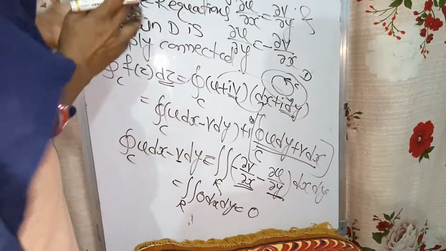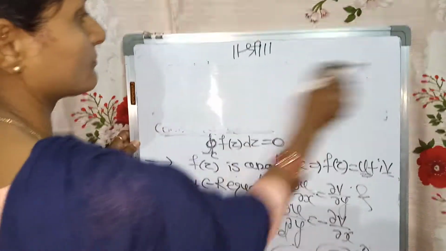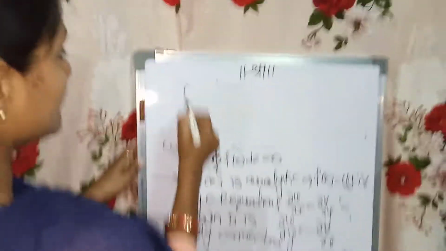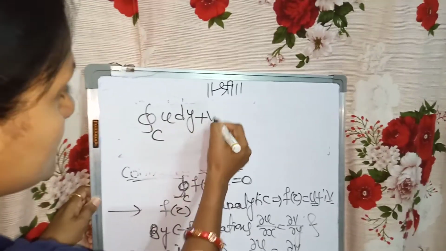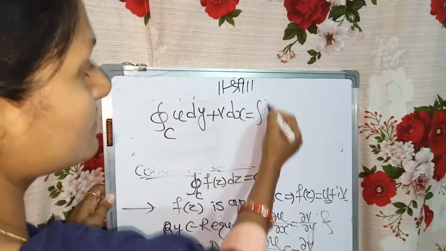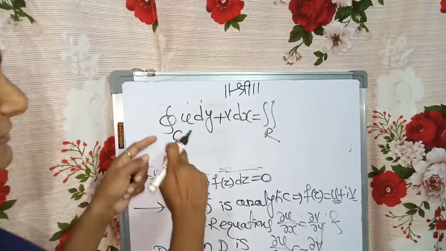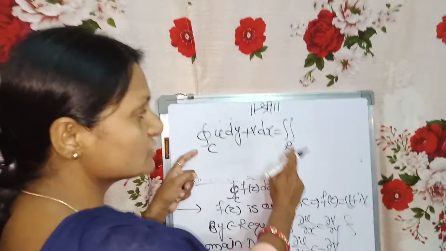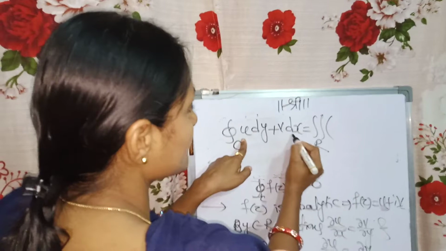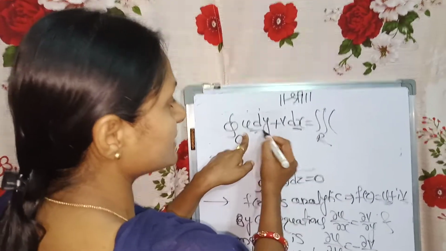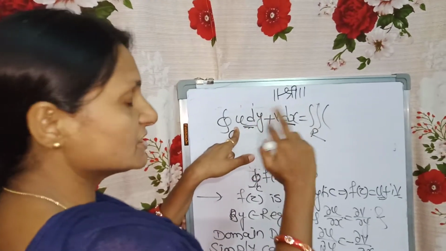Observe the imaginary part now. Integral over closed curve C of u dy plus v dx. Again by Green's theorem, I have written the line integral in terms of a double integral. Observe the thing, here it is v dx, here it is u dy. I will reverse the form.